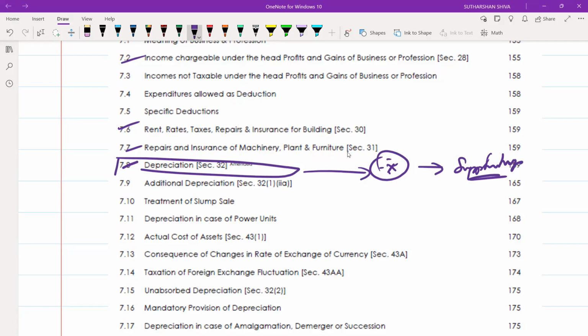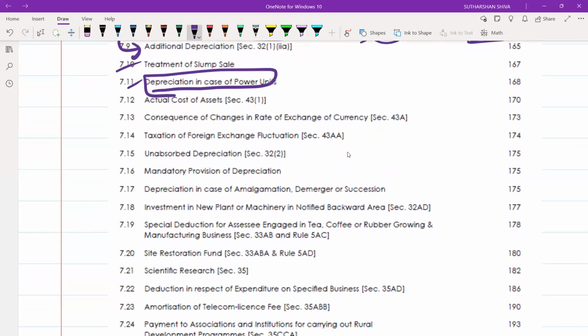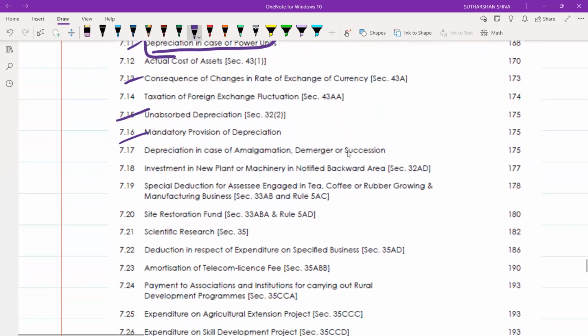So make sure, it is depreciation along with additional depreciation also. And also inclusive of depreciation in case of power units. Okay. And treatment of some slates. Okay. Then 43A, that is charges and rates of transactions, unabsorbed depreciation. Okay, mandatory. If it is depreciation, entire section 32. I'm not going into subparts.